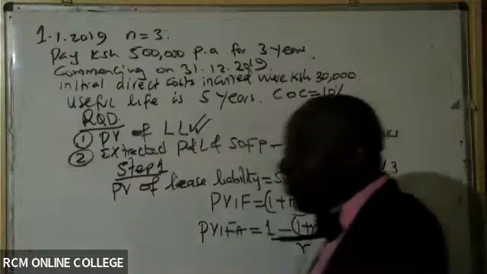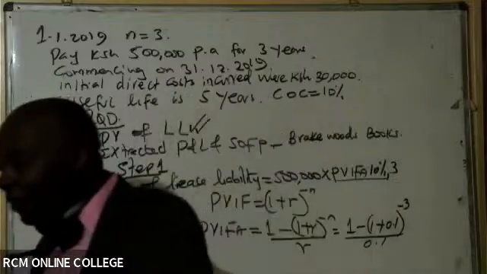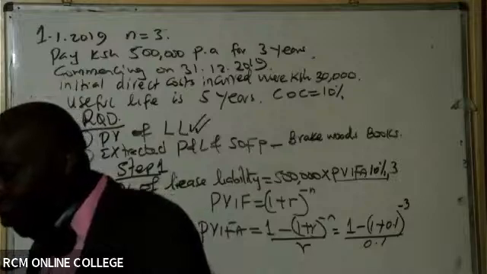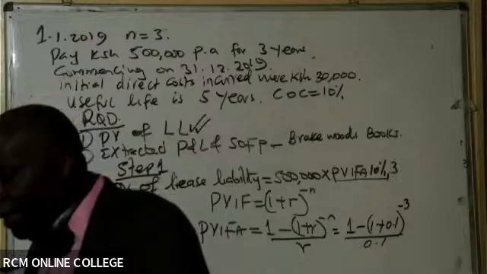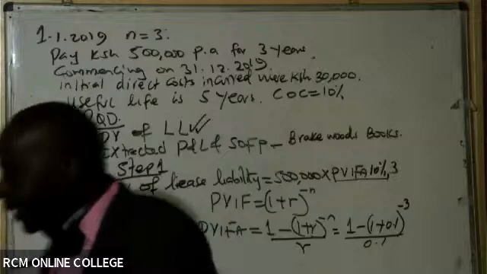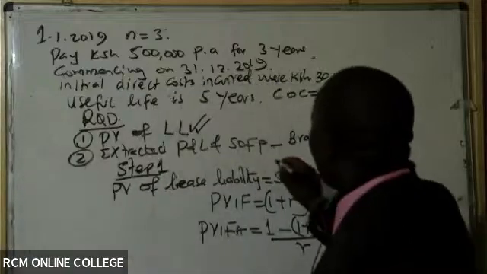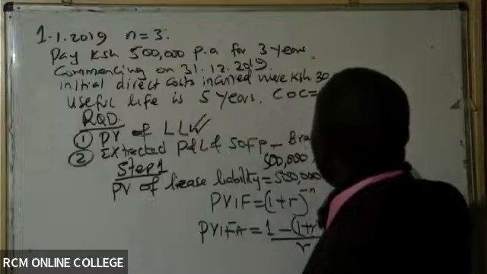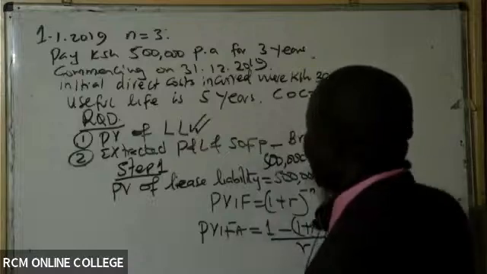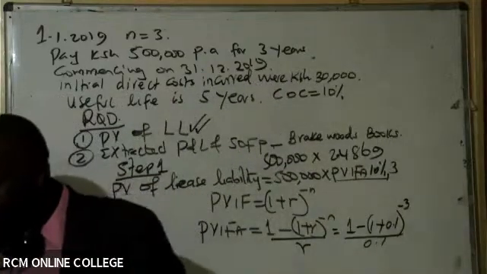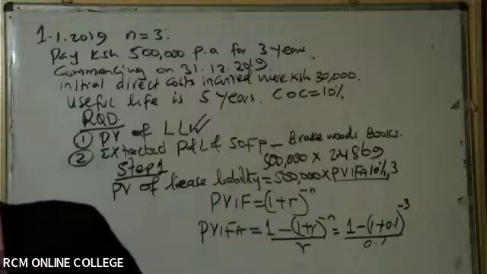Everybody must take up their calculator and understand this. I'm getting 2.486 something, to 4 decimal places, 2.4869. So 500,000 times 2.4869. So what is the present value of our lease liability?